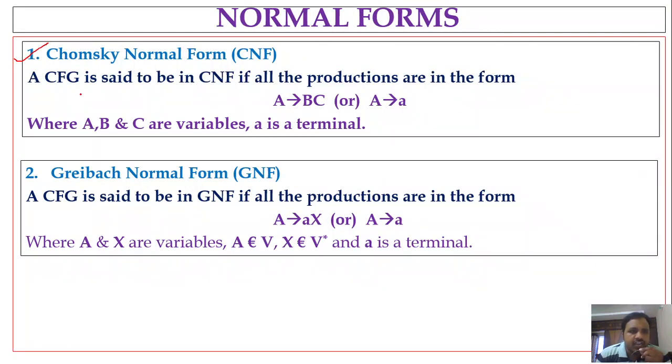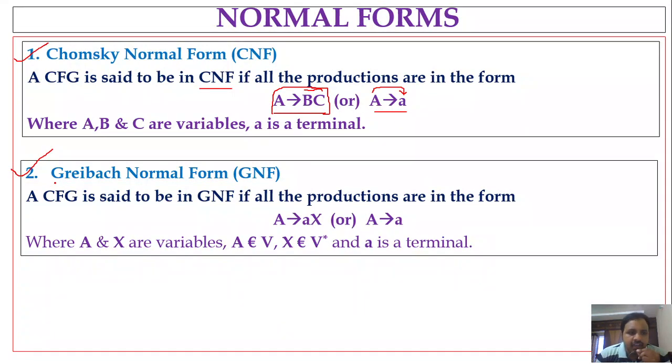A context-free grammar is said to be in Chomsky normal form if all the productions are in the form capital A denotes capital B capital C, or capital A denotes small a. So whenever we have production rules in a CFG where one variable denotes two variables, or one variable denotes only a terminal, then that CFG is considered to be in CNF.